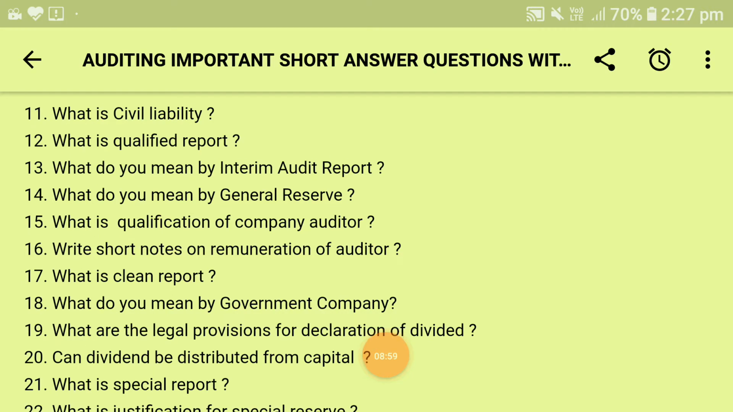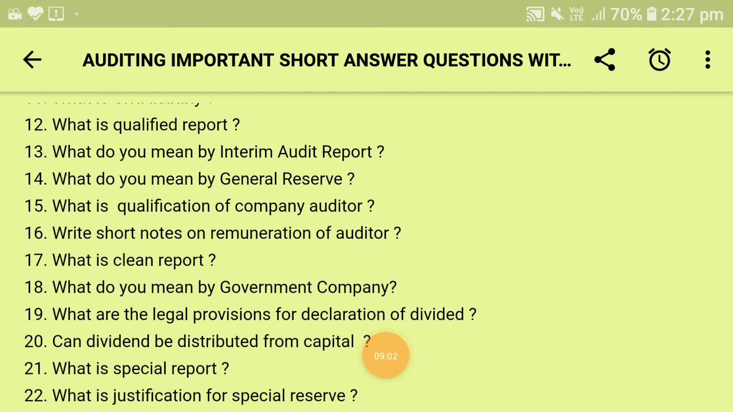Next comes, write short notes on remuneration of auditor. It comes under section 142. Under this, the first point is fixation of remuneration, which is that the remuneration of the auditor of a company shall be fixed in its general meeting or in such manner as laid down by the members in the meeting. If the first auditor is appointed by the board of directors, then the remuneration is fixed by the board of directors.